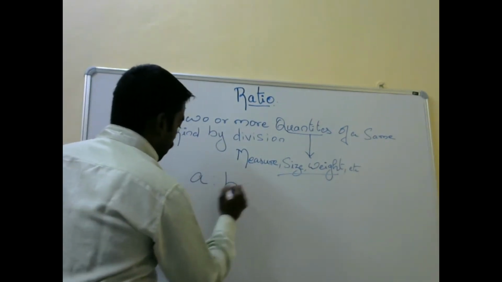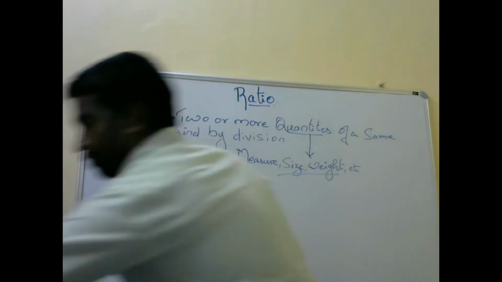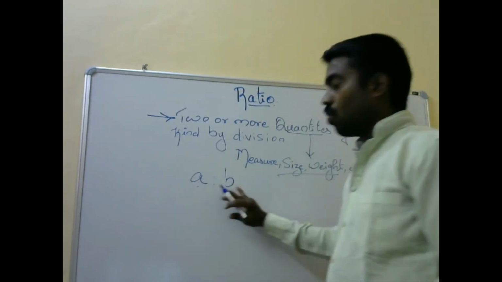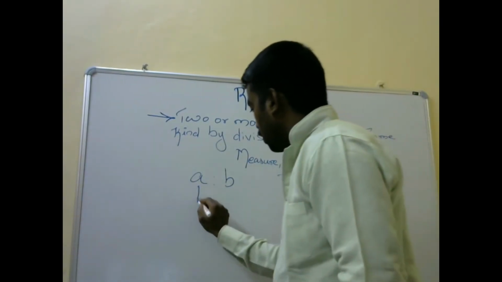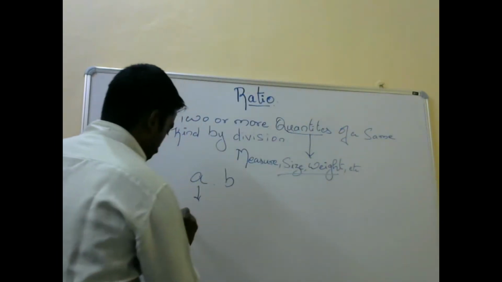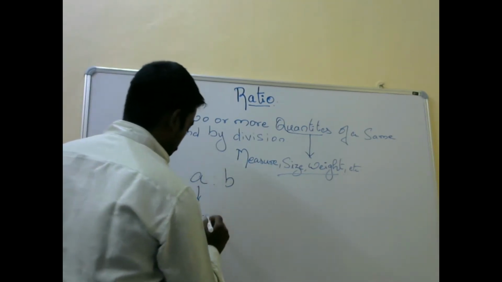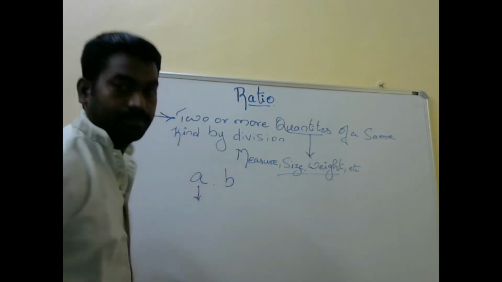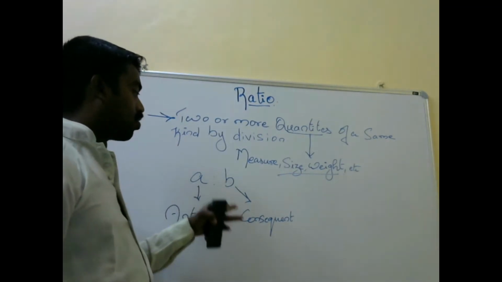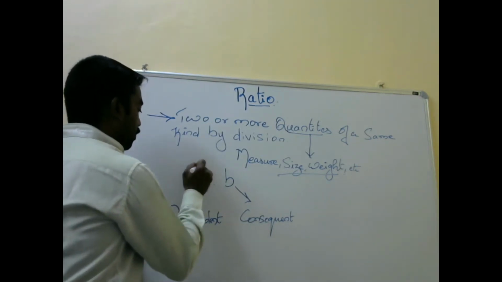A is to B. This is called the ratio term. A is to B is called the terms of the ratio. What is A called? In the ratio, it is called the antecedent, and B is called the consequent. In a ratio, they call these the terms.